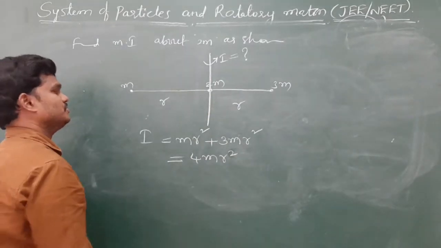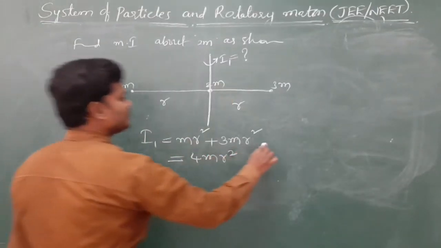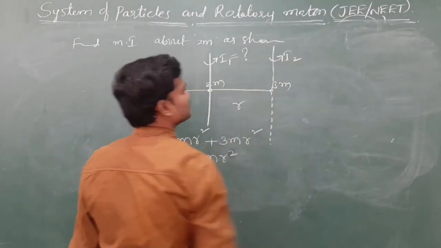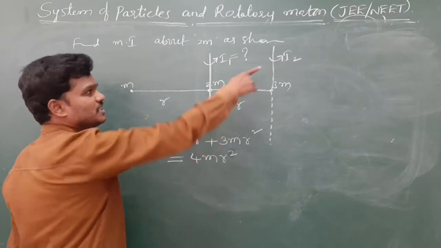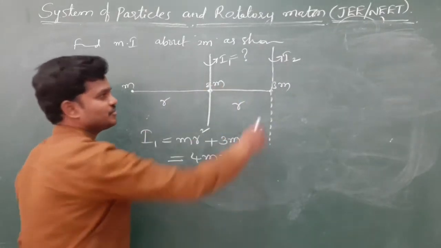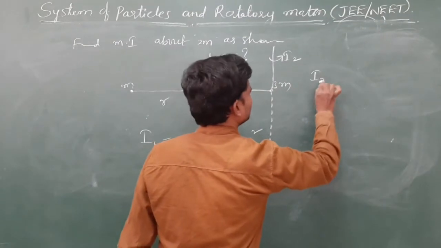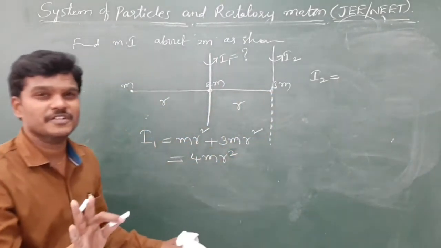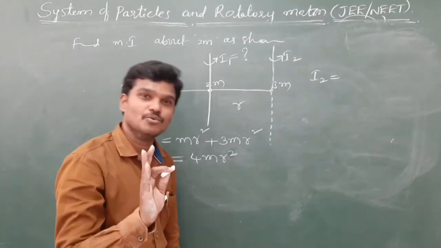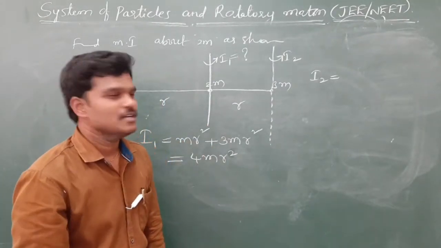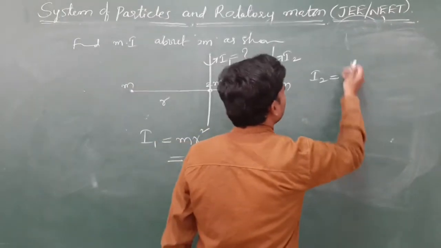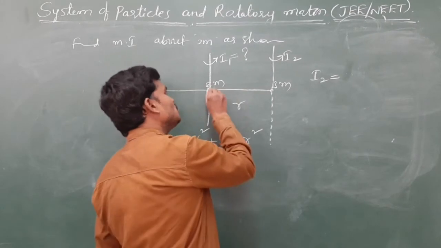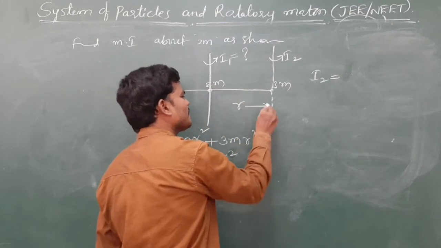First, let us suppose this is I1. If they ask you to find about 3m, I2. About this mass, if they ask about this, so I2 is equals to, due to this there is no moment of inertia because there is no perpendicular distance. So I2 is equals to 3m, there is no perpendicular distance, no moment of inertia. 2m is at a distance of r.